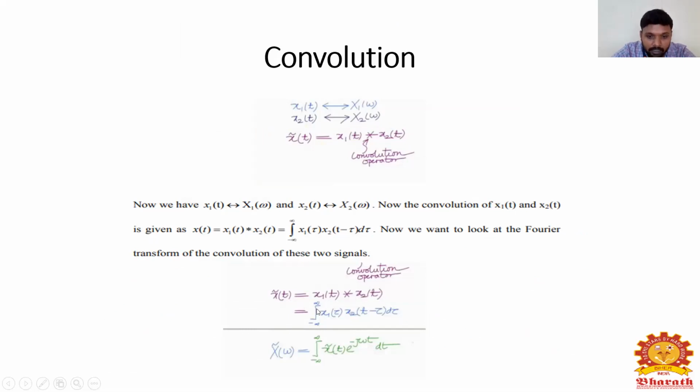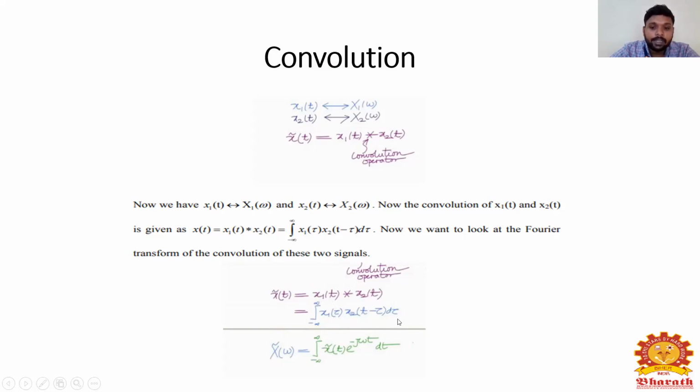So x of t is equal to x1 of t convolved with x2 of t, which is the integral from minus infinity to infinity of x1 of tau times x2 of t minus tau d tau, with respect to tau.